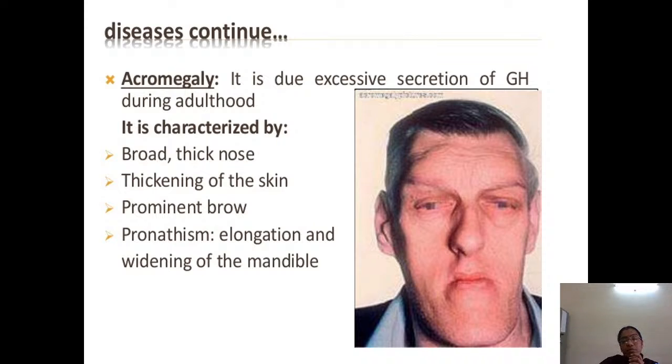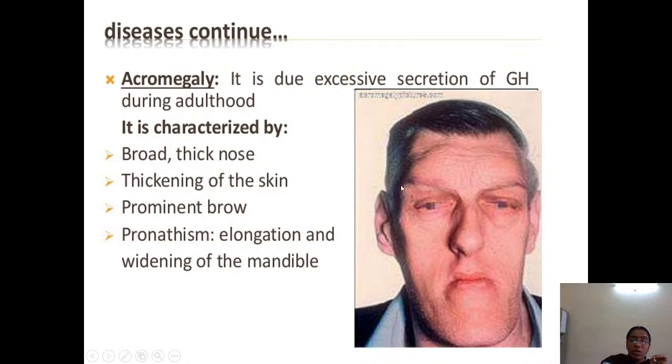Excess production of growth hormone leads to another condition called acromegaly. Here you can see acromegaly. It is due to the excessive secretion of the growth hormone. The features of acromegaly are a broad, thick nose. You can see the nose is broad and thick.